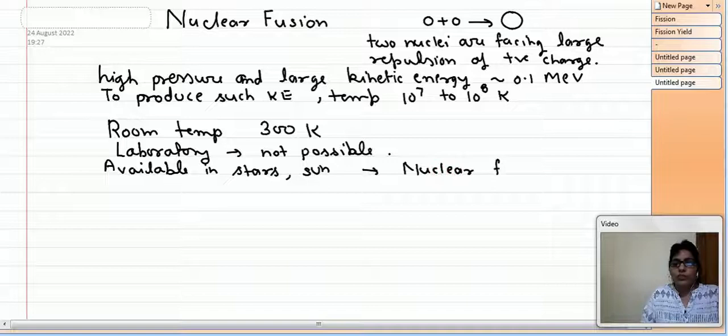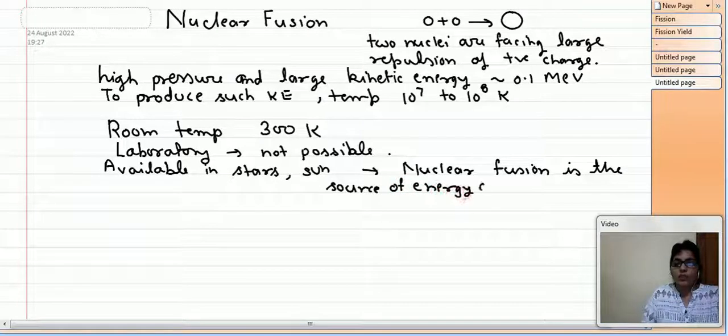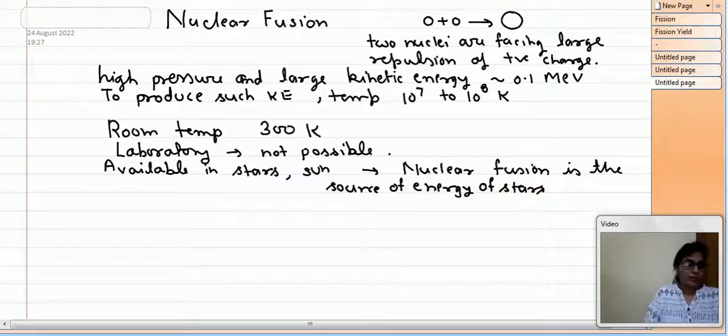Nuclear fusion is the source of energy of stars and our sun.